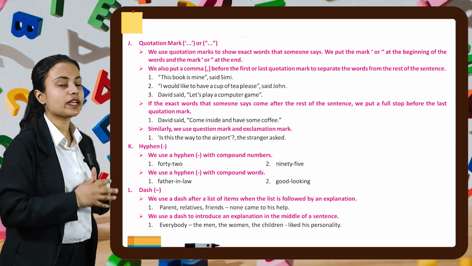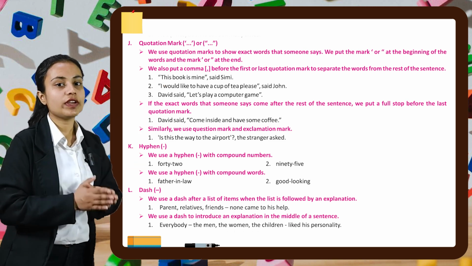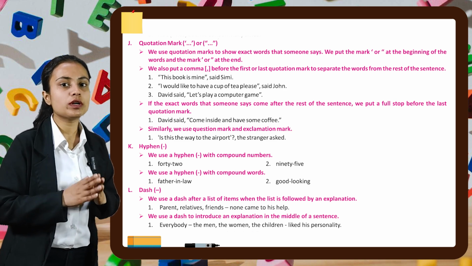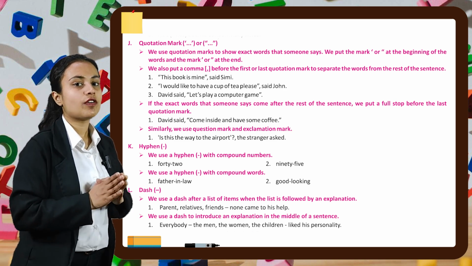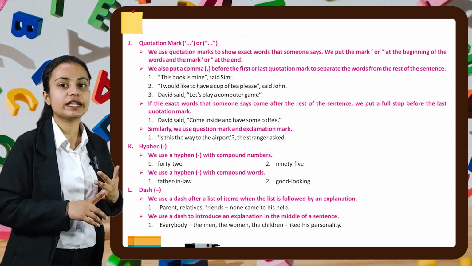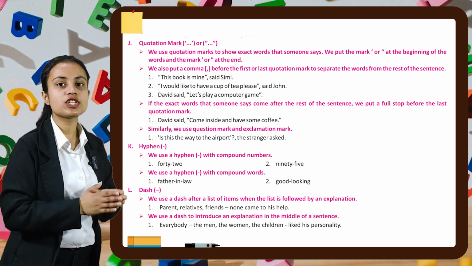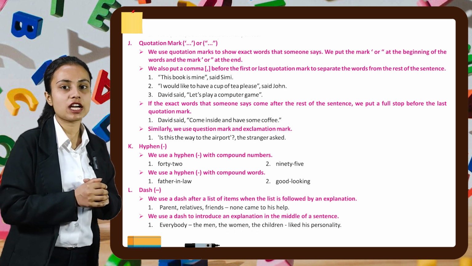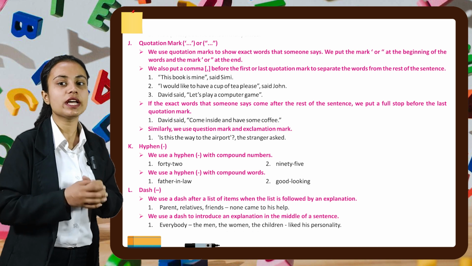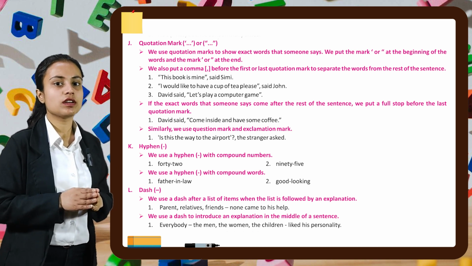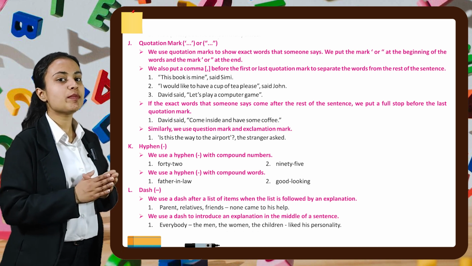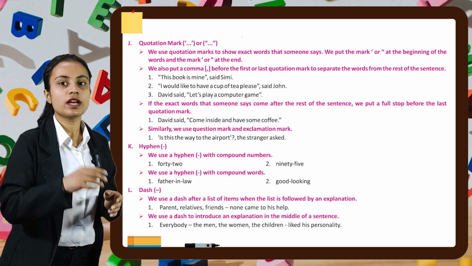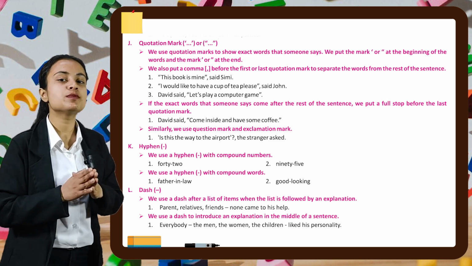Now, our next topic is dash. We use a dash after a list of items when the list is followed by an explanation. For example, parents, relatives, friends, then a dash, none came to his help. Second point is we use a dash to introduce an explanation in the middle of a sentence. For example, everybody, then a dash, the men, the women, the children, then again a dash, liked his personality.